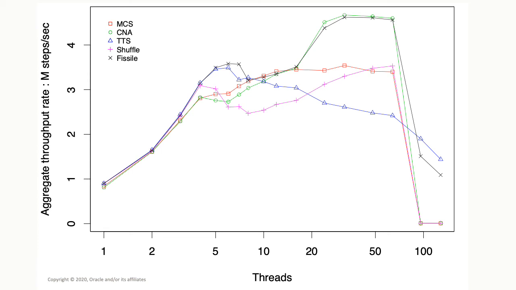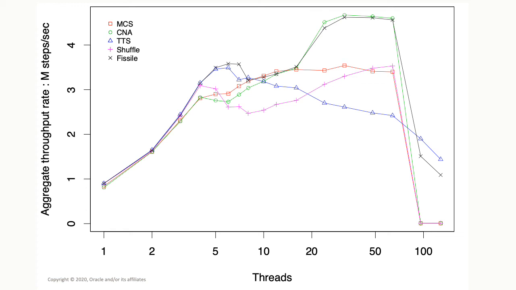I should note that both of these are log scale to allow us to show some of the more interesting effects more clearly. This benchmark was run on a two-node system, Intel Xeon. Each node has 18 cores. Each core has 2 hyperthreads. So we have a 72-way logical system. Interestingly, performance starts to drop at around 5 threads for a number of the locks as busy waiting and contention start to take effect.